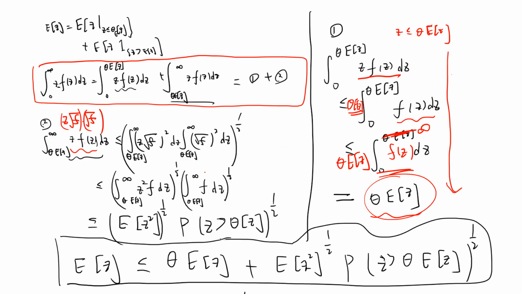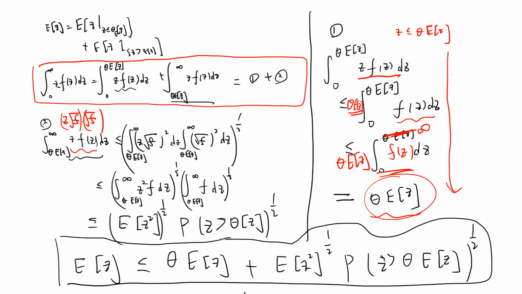Okay. So the first one is z squared f squared, and the second. The first term is the integral of z f(z) dz from theta E[Z] to infinity, and the next one is the integral of f(z) dz from theta E[Z] to infinity.